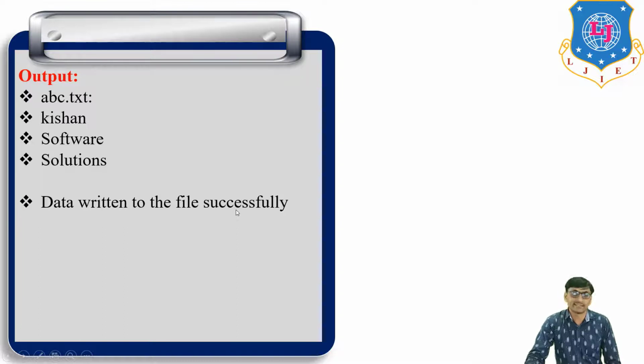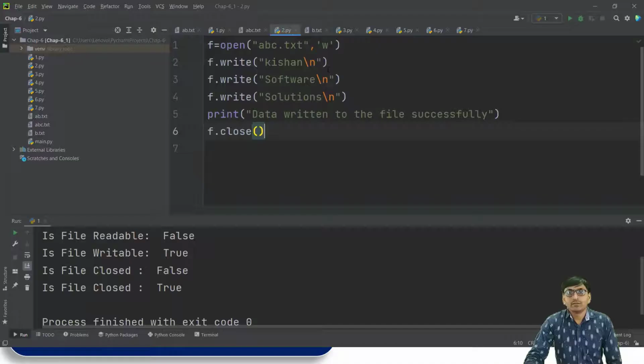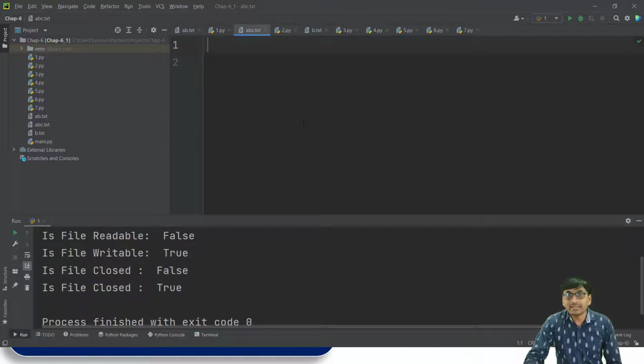Now this same program we run in PyCharm. Before starting this program, this is the abc.txt file, but this file does not contain any line. Okay.